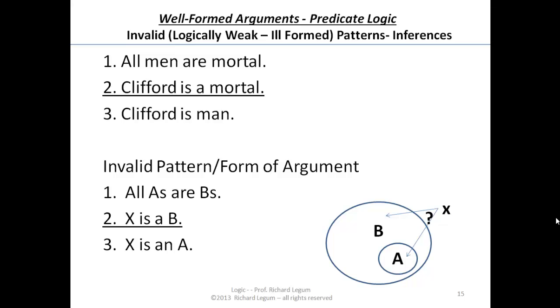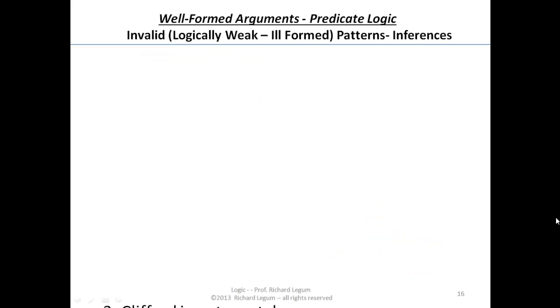But since it can go in either place, we can't determine where the X goes, and it could be in a bad place. It's not a good inference to make. If you think about it, it's the evil twin of the direct pattern of inference. And now we're going to have an evil twin of the indirect pattern.